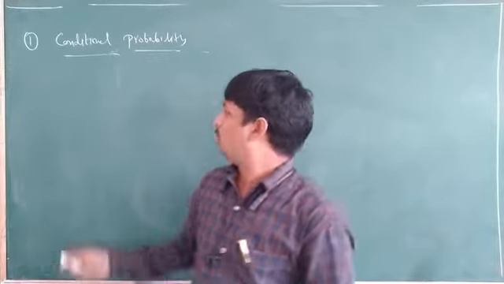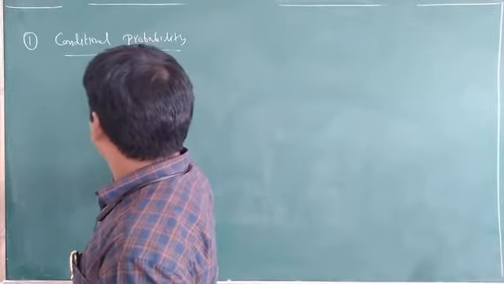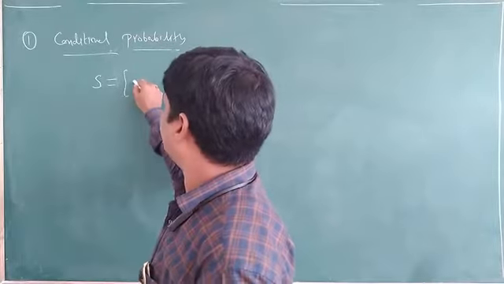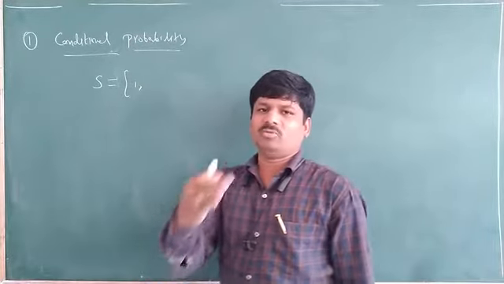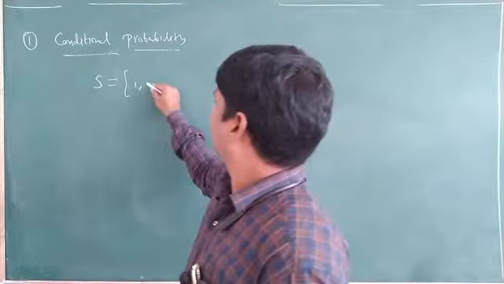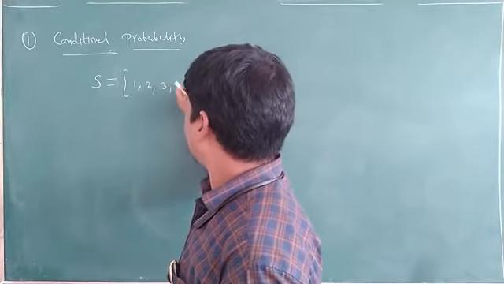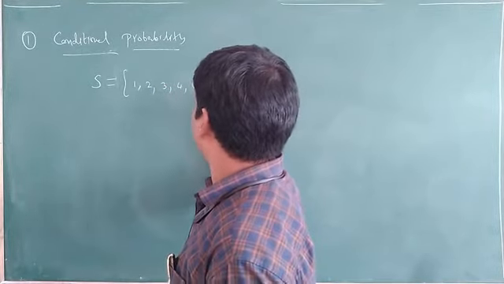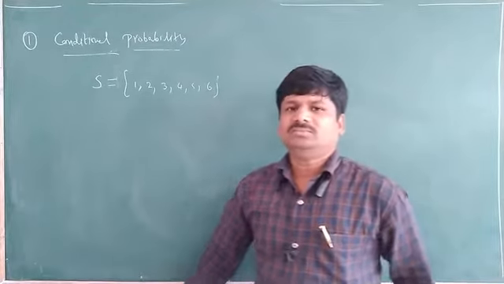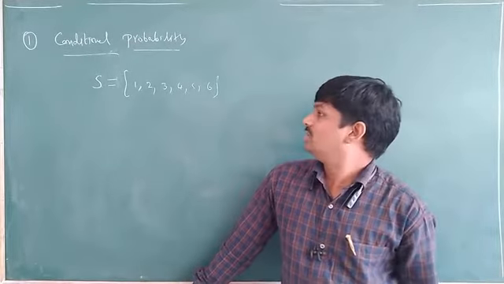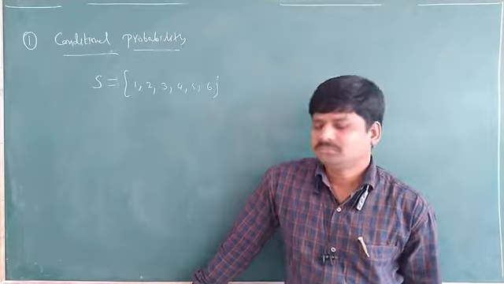If you roll a die, what is the sample space you will get? You can get either 1 to 6. Maybe 1, or 2, or 3, or 4, or 5, or 6 also. So that is the sample space.